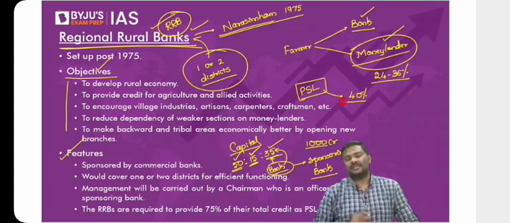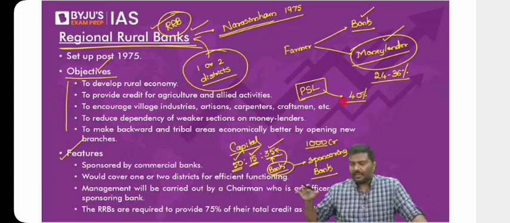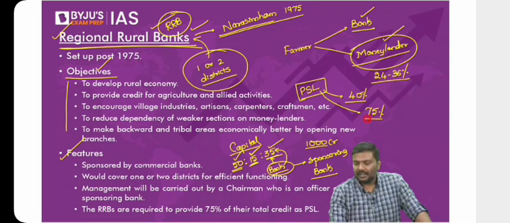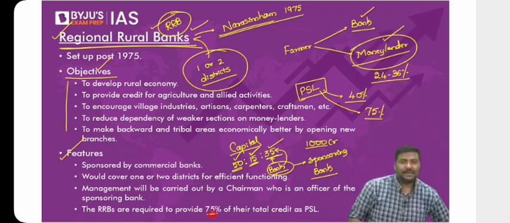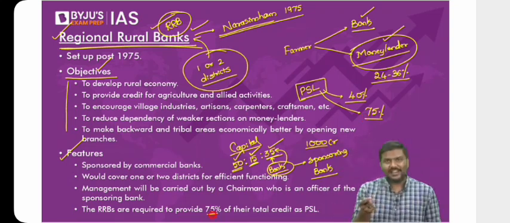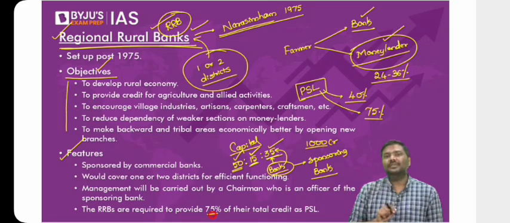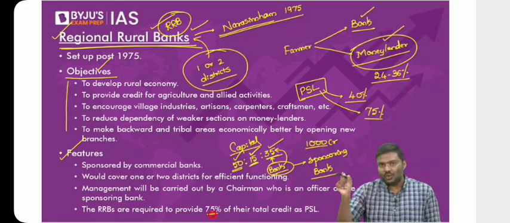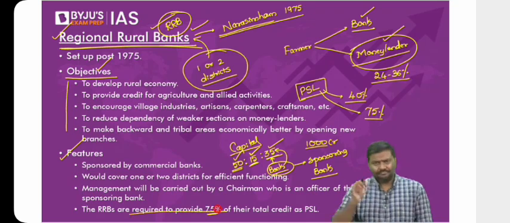PSL is kept at 40%. Is it the same for all the banks in India? Of course, no. For regional rural banks, priority sector lending is 75%. And I hope you understand what is the utility of the PSL now. What is covered under the PSL? MSME, farming community, weaker sections of the society, housing sector, agriculture sector, student loans, etc. So PSL has been kept at 75%.